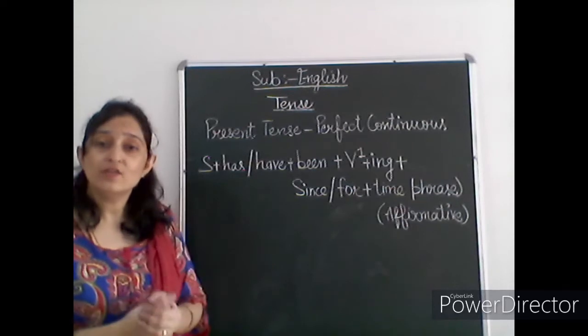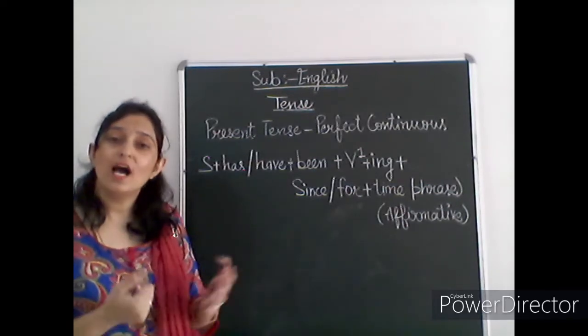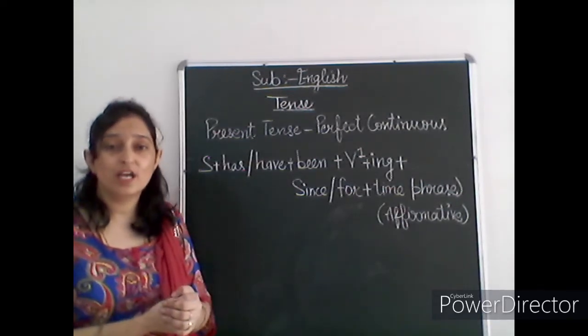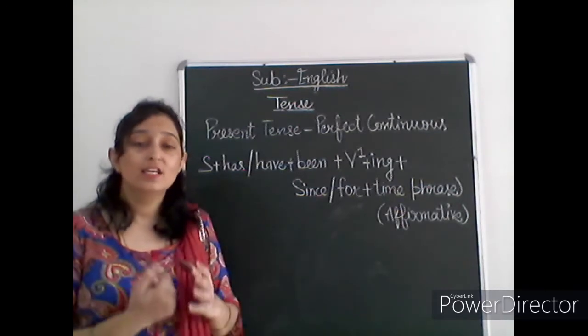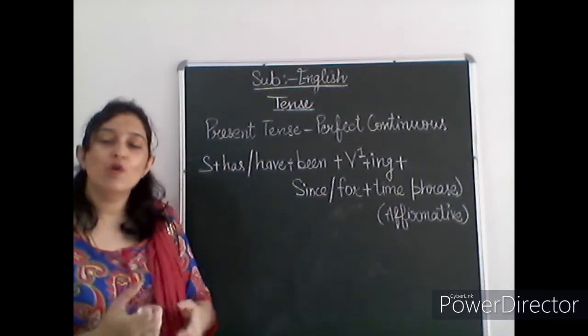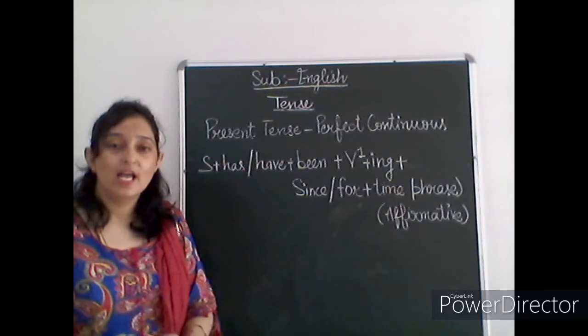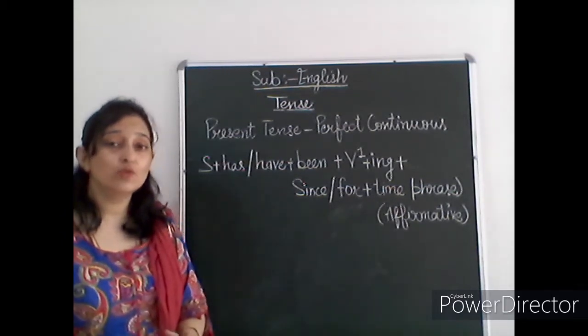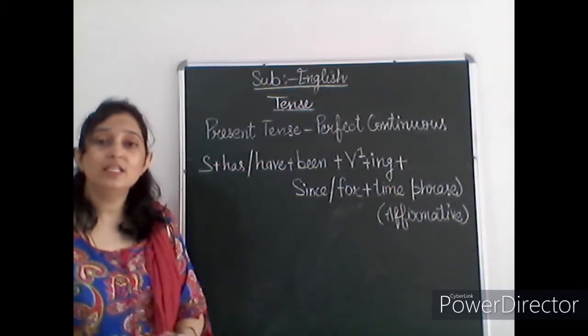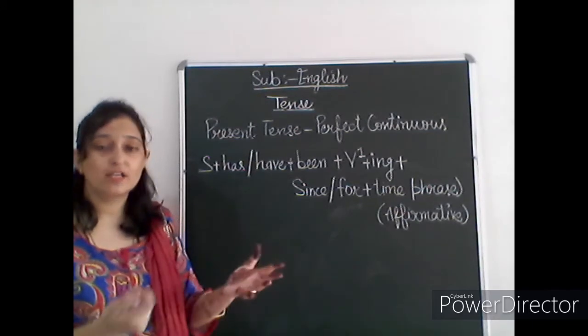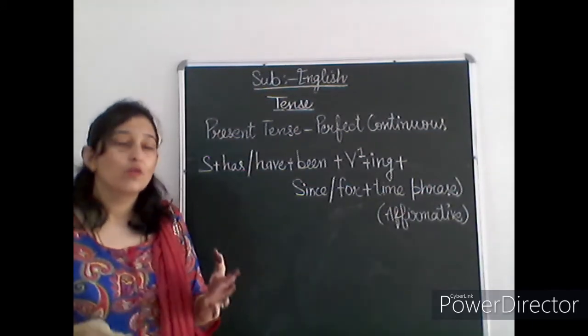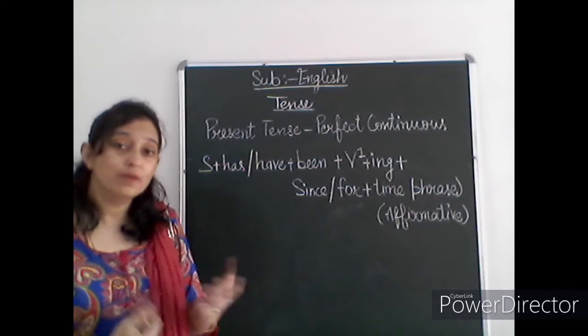In the continuous, what was the main identification of the continuous? It's the ing form. Ing form belongs to the continuous category. And for the perfect, I have told you which one is the main thing for that perfect category.